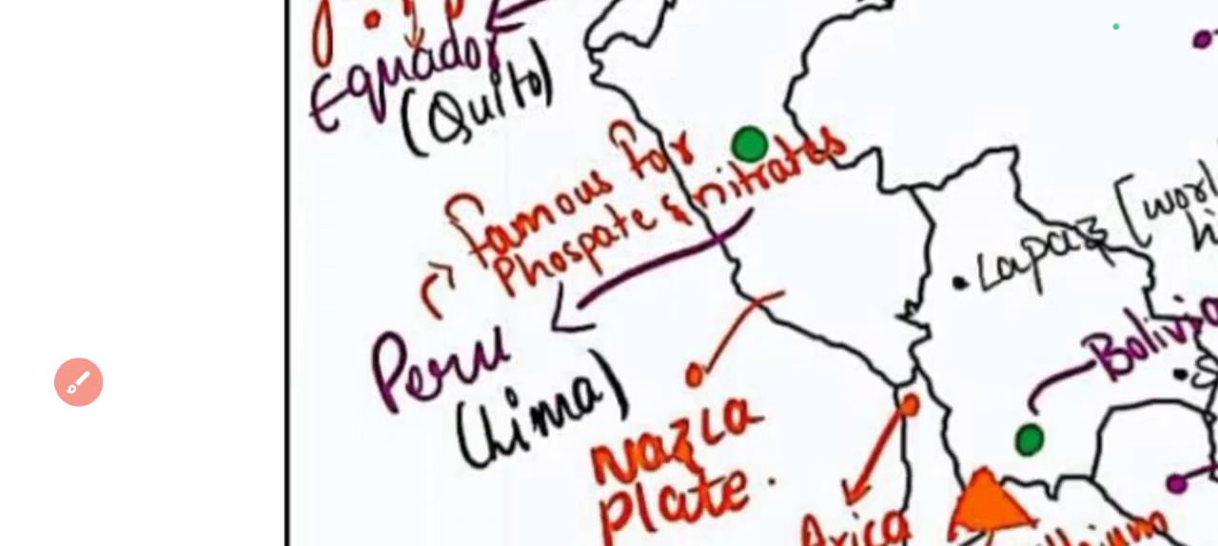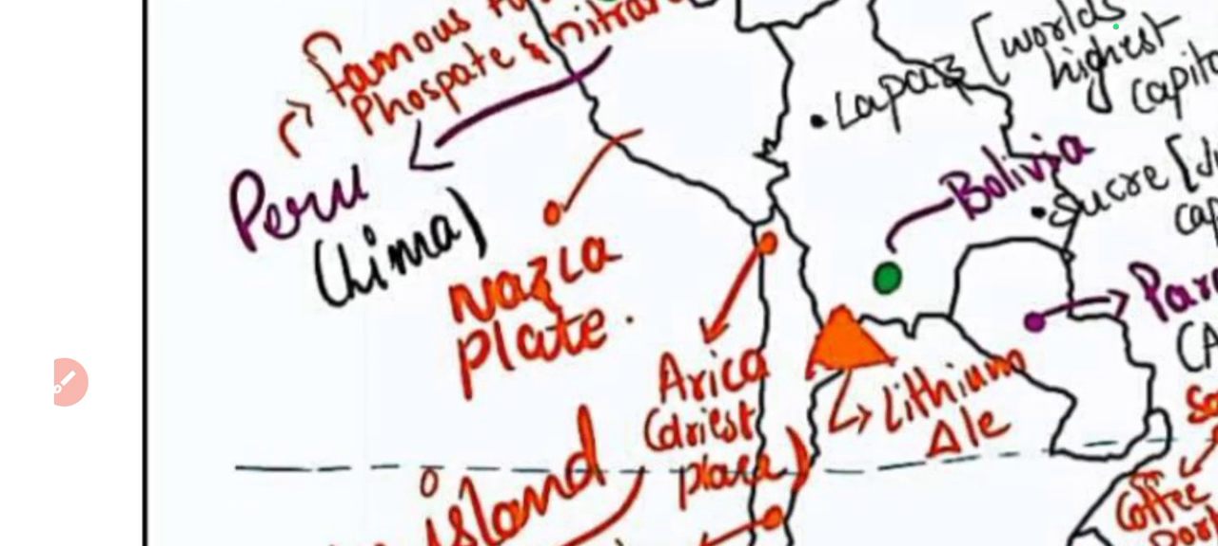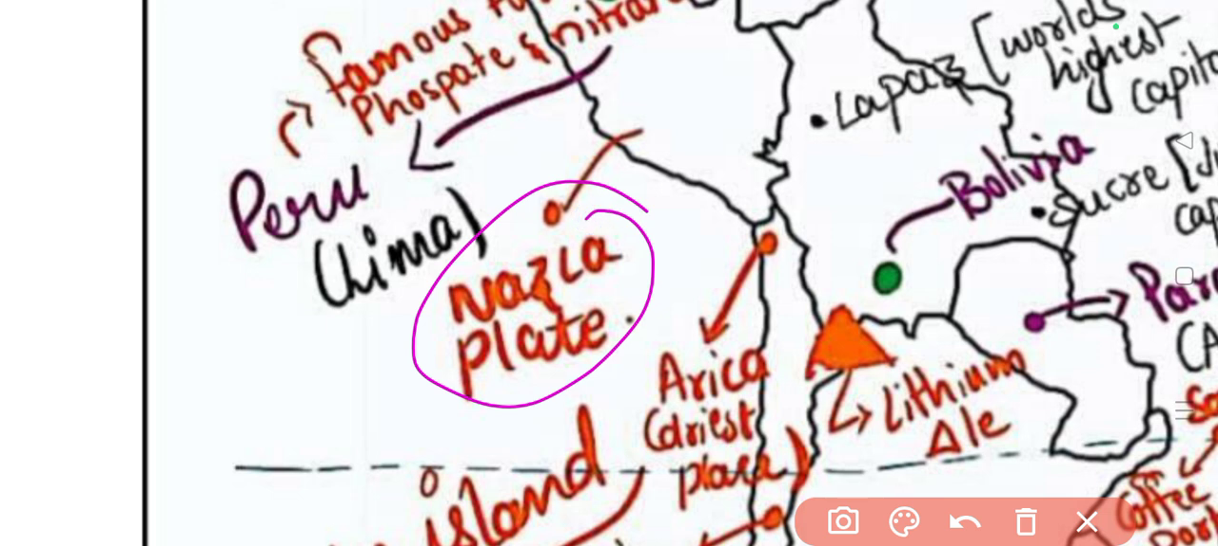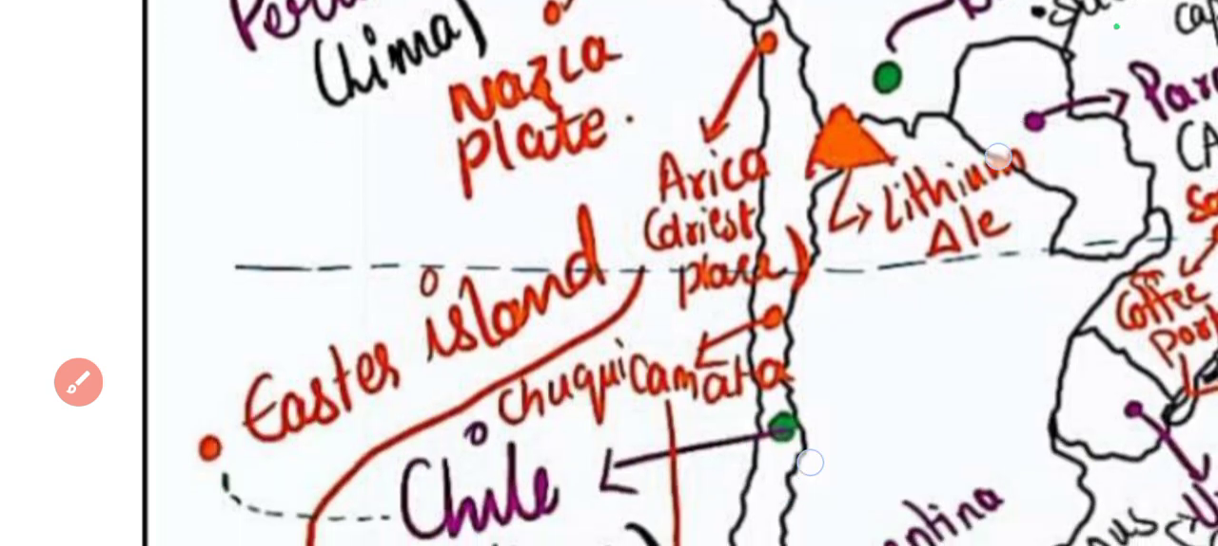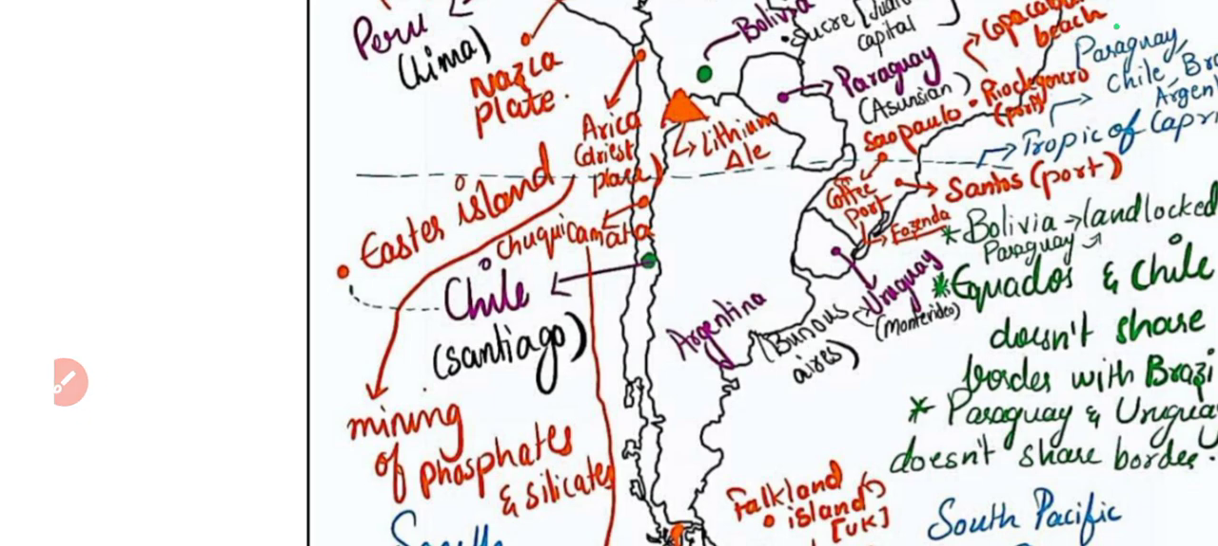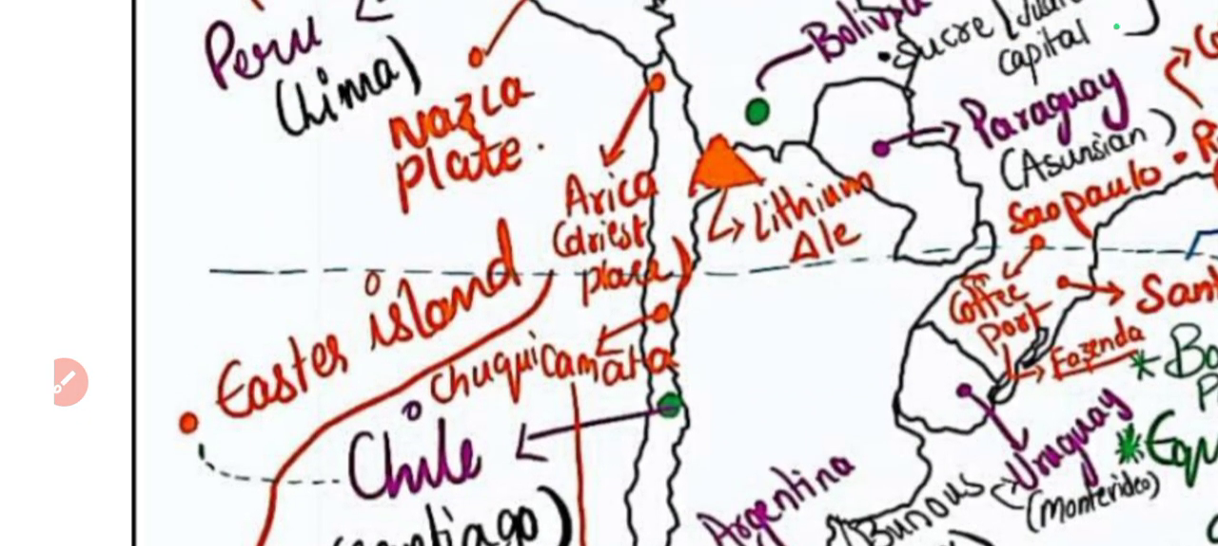And next we have seen a country named Peru, which is famous for phosphates and nitrates, and its capital is Lima. And next in the Pacific Ocean we have seen a plate named the Nazca plate, which is a minor lithospheric plate. This is near Peru and South America. Next one is the lengthiest country, that is Chile. Chile's capital is Santiago.